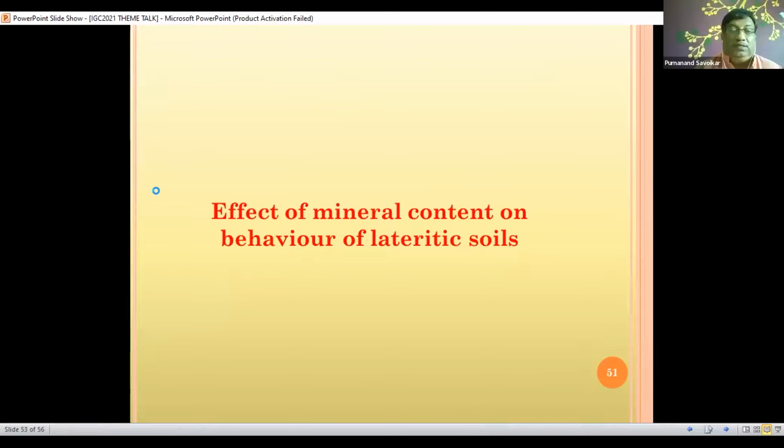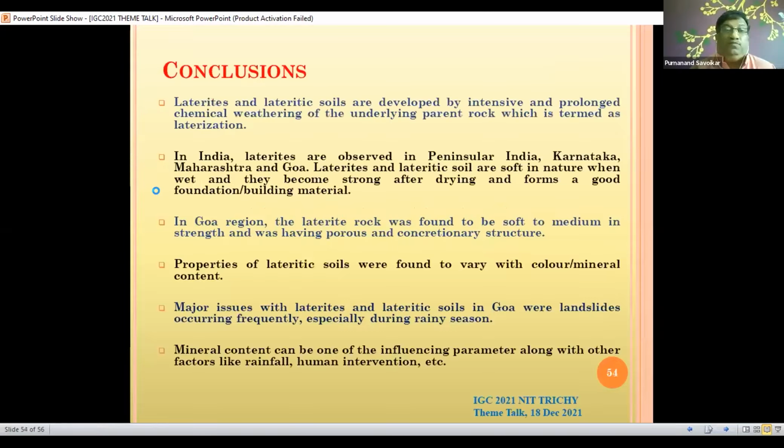Finally, to conclude, these laterites and lateritic soils are developed by intensive and prolonged chemical weathering of the parent rock, a process which is pulverization, and this process is due to heavy rain and high temperature, probably seen in Goa. In India, these laterites are observed in peninsular India, Karnataka, Maharashtra, Goa, and they are weak when they are wet, and they become stronger after drying and form a good foundation material.